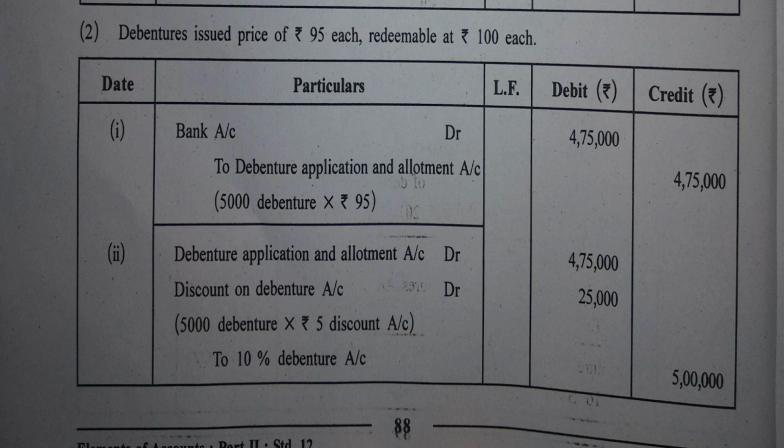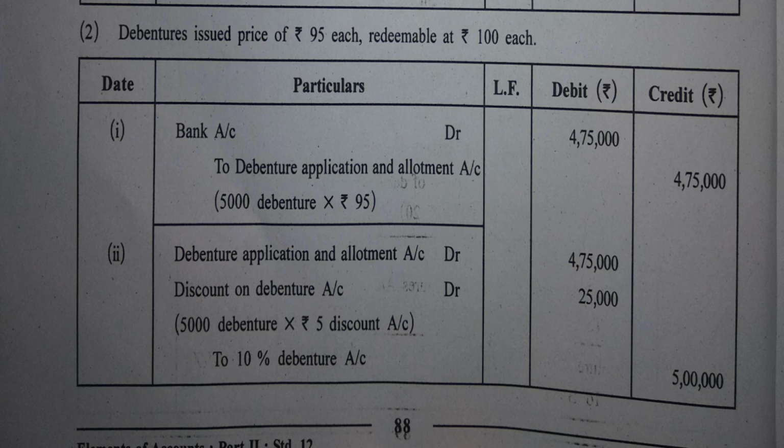So the second journal entry for this: debenture application and allotment account debit, 4,75,000 rupees. Then the discount that a company has given, discount is to be debited because it is the expense of the company. So discount on debenture account debit. How much is the discount given? 5 rupees on 5,000 debentures. So discount on debenture account debit 25,000, to debenture account 5 lakh rupees.